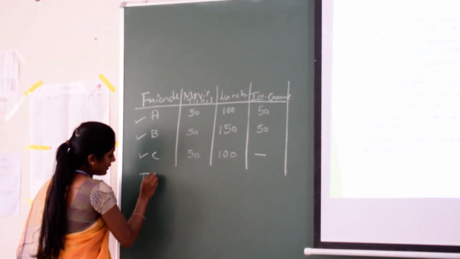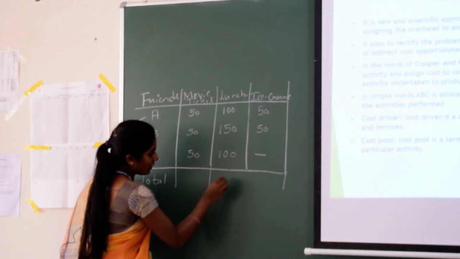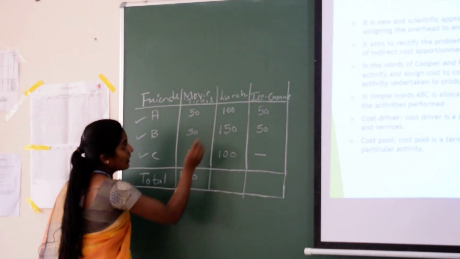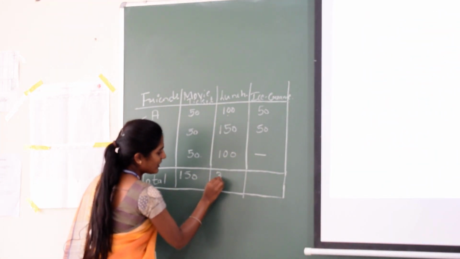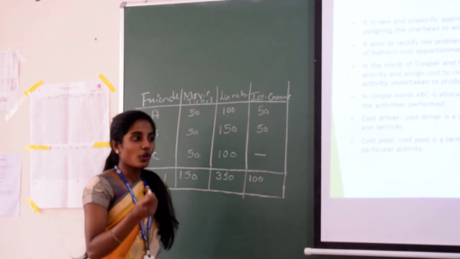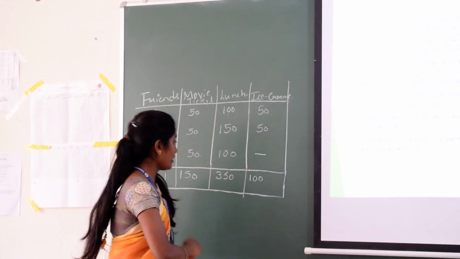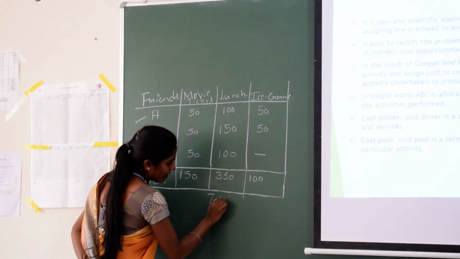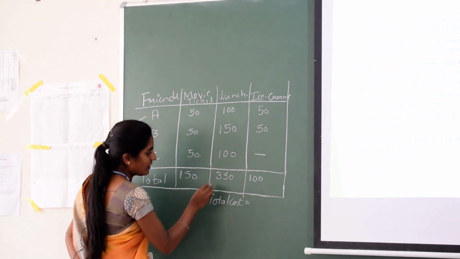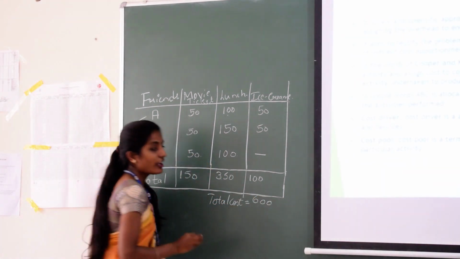So, when it comes to total cost, first of all, I am going to explain how traditional costing and ABC costing are different. 150 plus 100, 250 plus 50, that is 300 plus 300, 600 is your total cost.